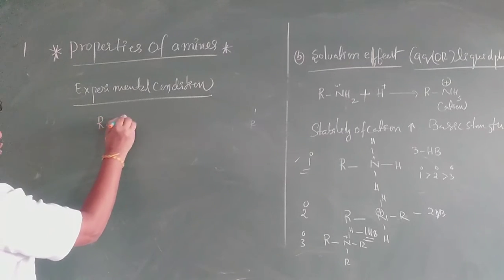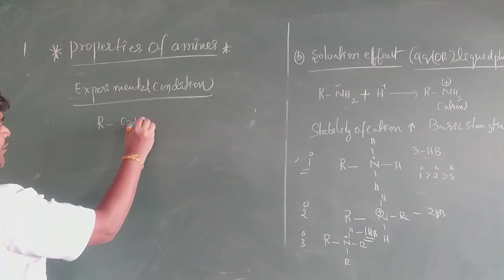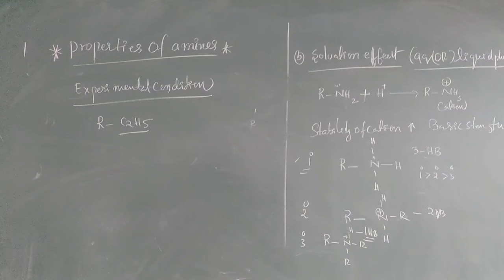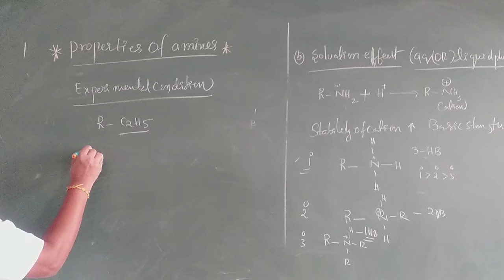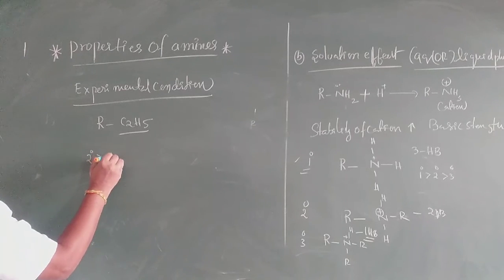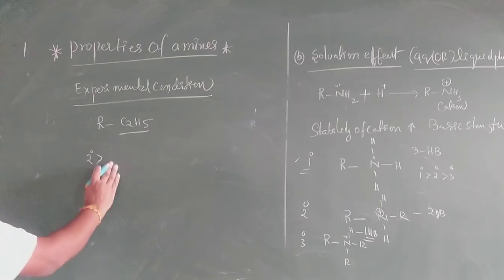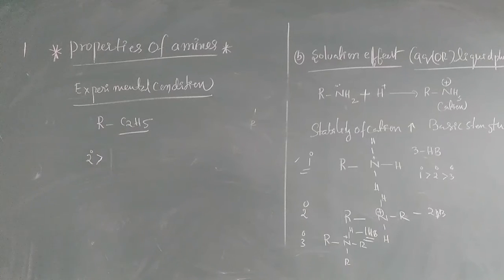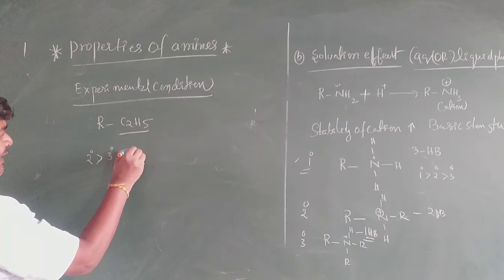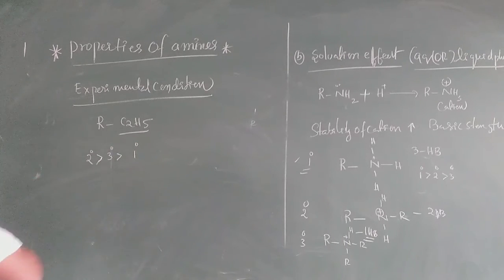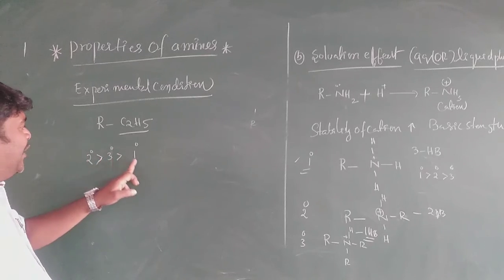When R is C2H5, the ethyl group, which one is the strong base? 2 degree is greater than 3 degree is greater than 1 degree.